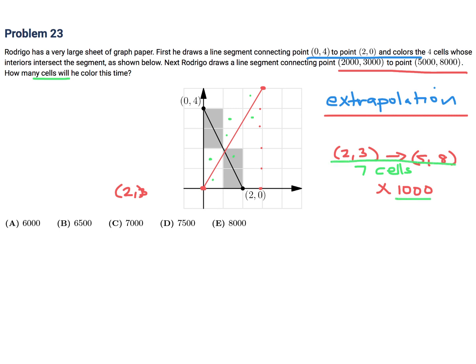So you have to multiply by 1,000 to figure out the answer. So it'd be 7 times 1,000, which is 7,000. So I think that's pretty much all that is. And therefore, number 23 would be C.